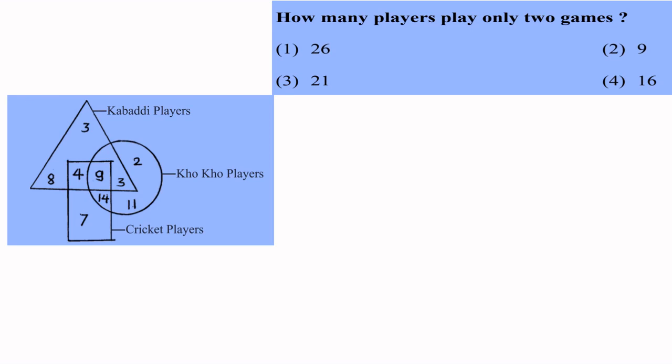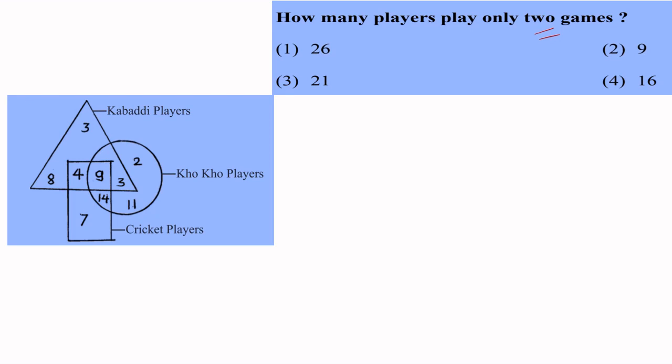You can pause for a long time if you want, but I am starting giving the clue and answers. You can pause again if you want more time. Okay, the clue is find out where two figures are merging or two figures are having union. In this case, two games, any two games. So we will look at the diagram. We can see that this 11, 2 are alone, 7 is alone, 3 is alone, 8 is alone. The whole answer is hidden inside this.